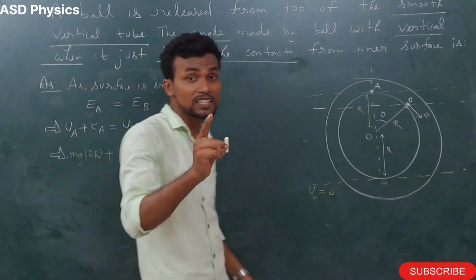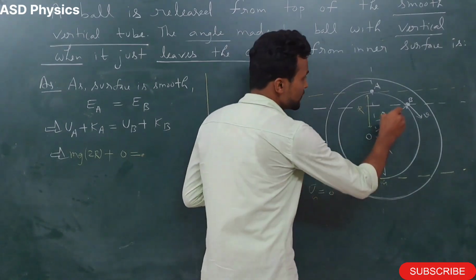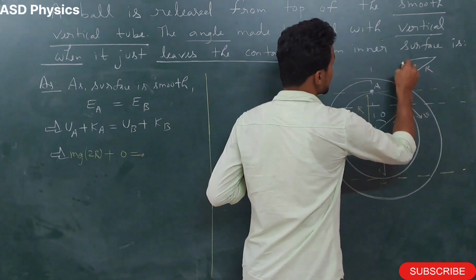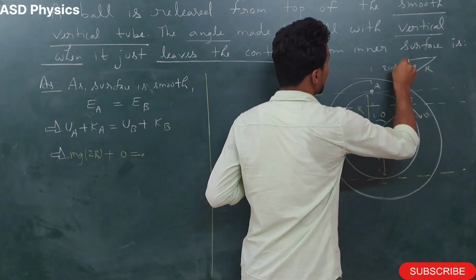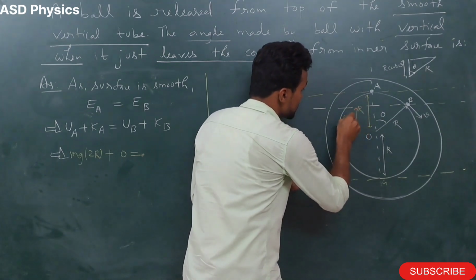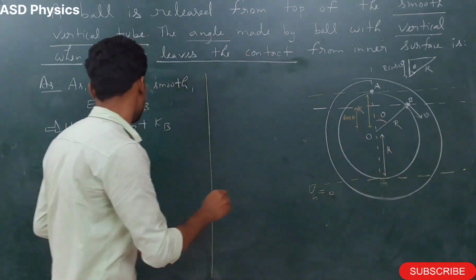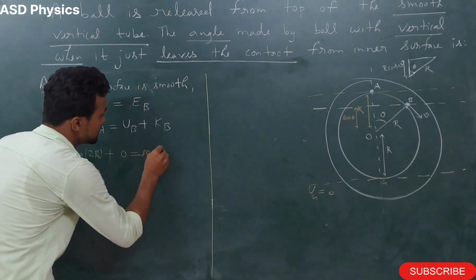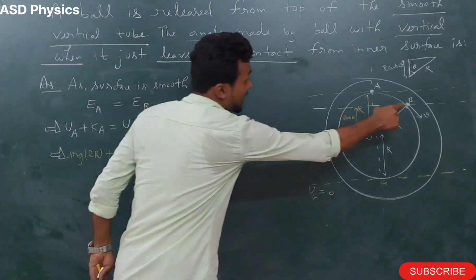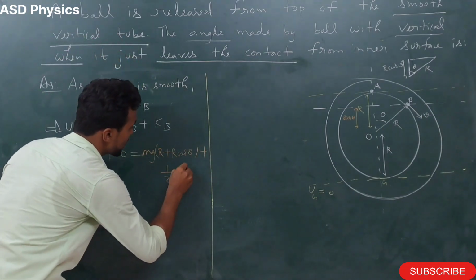Now the potential energy at point B will be how much? Think. If we see this triangle, this is theta and this is R, so this much length is R cos theta. Now the total height is R plus R cos theta. So I write mg into (R plus R cos theta) plus the kinetic energy at point B, which is half mv square.